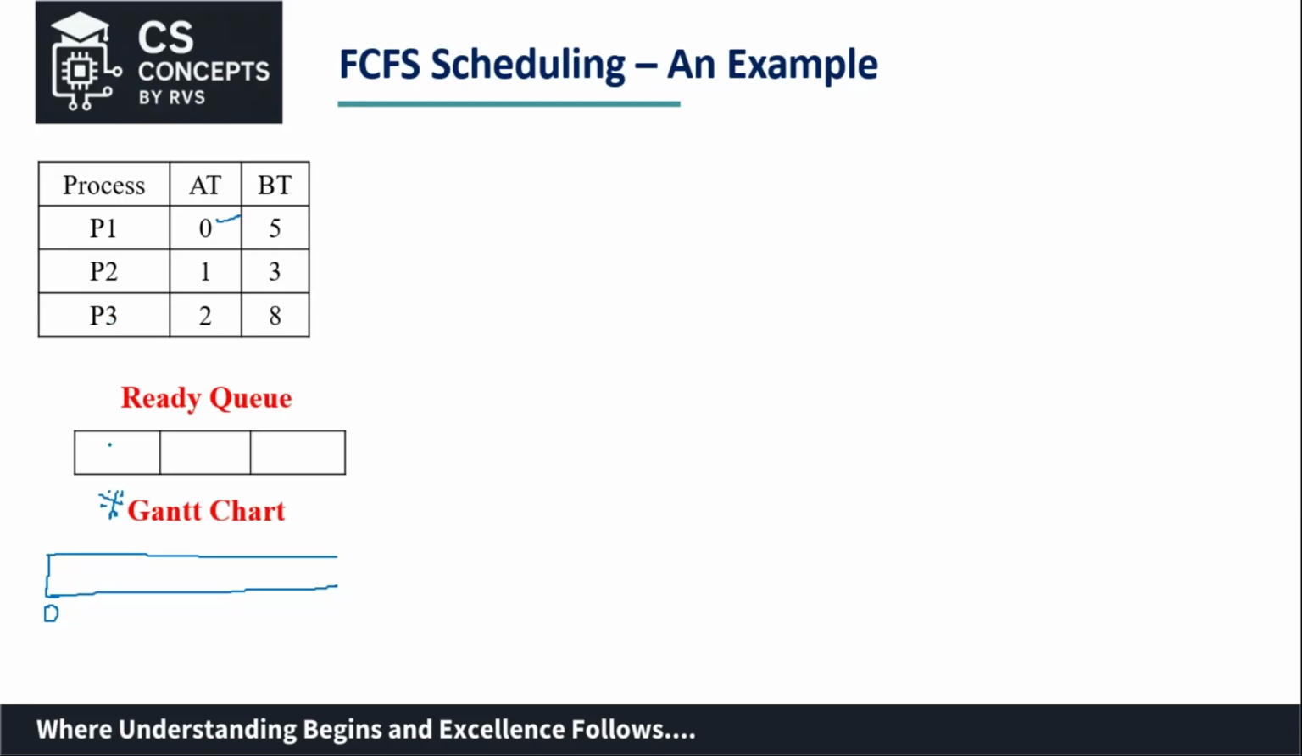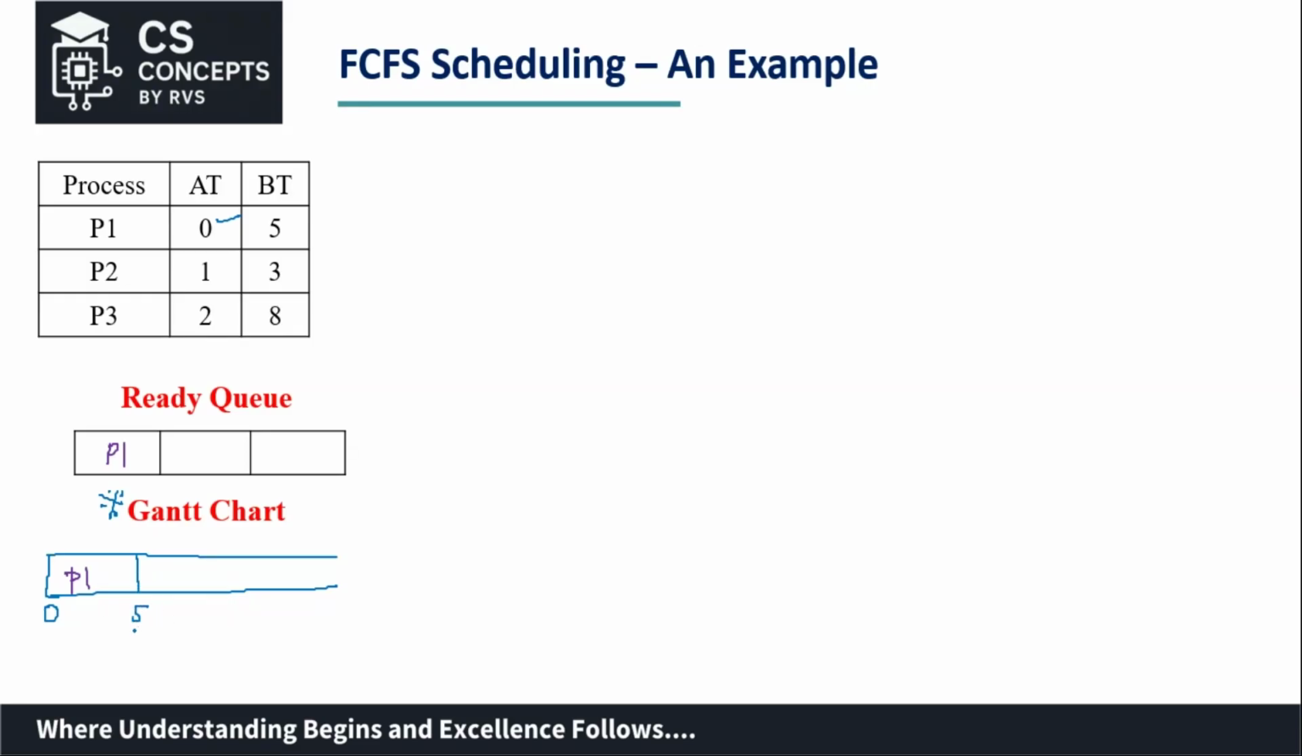So process P1 arrives and places itself in the ready queue, right? As soon as the CPU sees P1, there is no other process here, so it will consider P1 and start its execution, correct? So the execution of P1 starts, and as you can see here, the burst time of P1 is 5 seconds, which means P1 is going to execute for the next 5 seconds, right?